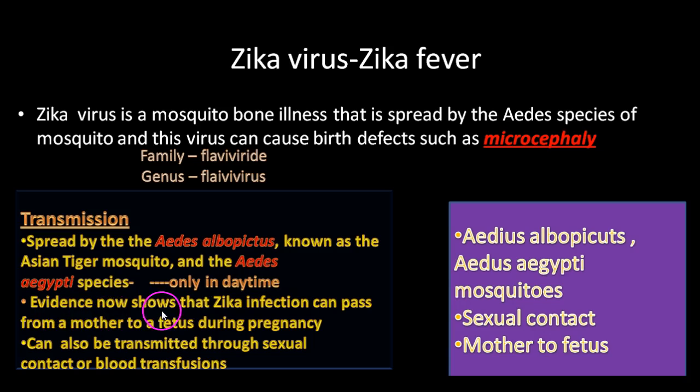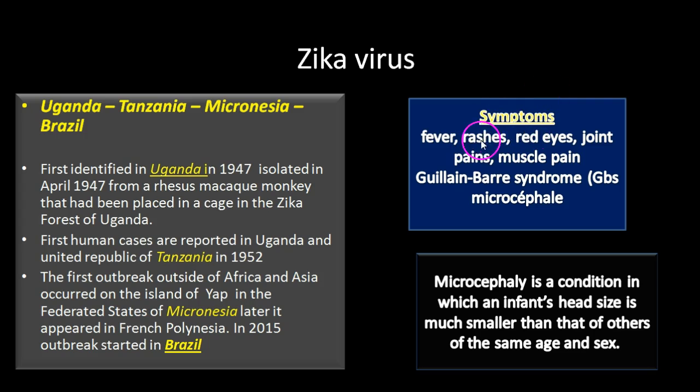Evidence now shows that Zika infection can pass from a mother to fetus during pregnancy. It can also be transmitted through sexual contact or blood transfusions. Symptoms: fever, rashes, red eyes, joint pain, muscle pain, Guillain-Barré syndrome, and microcephaly.